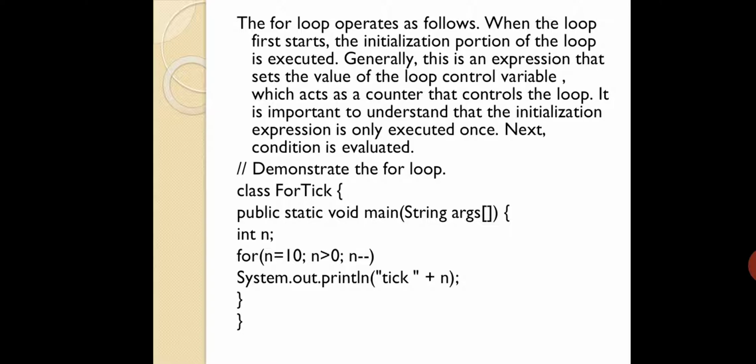So it is a reverse loop. You are not incrementing, you are decrementing. So it will be like 10, 9, 8, 7, 6, 5, and so on. Then 0 greater than 0? No, 0 is not greater than 0, then your for loop fails. Till 1 it will keep on running. When it becomes 0, your condition fails and you come out of the loop.